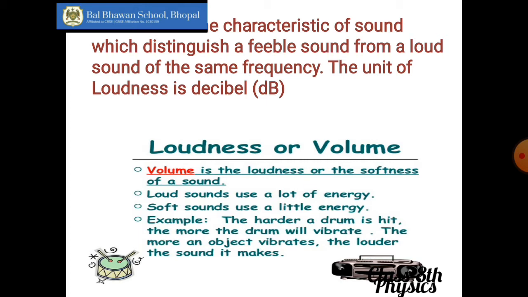Okay, so for example, 3 or 4 musical instruments are playing. One is a guitar, the sharpness is different. One is drums, the sharpness is different. Here it is very dull as compared to the sharp sound of a flute, right? But if you increase the volume of a music system, automatically the sound becomes loud, and if you decrease the volume, the sound becomes feeble.